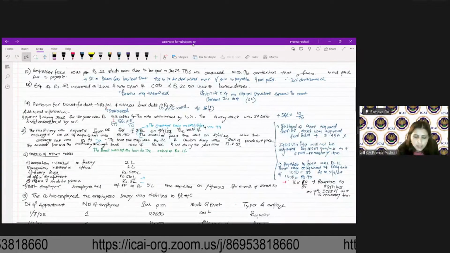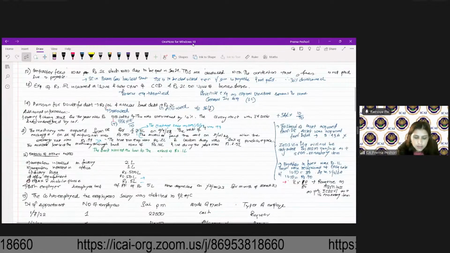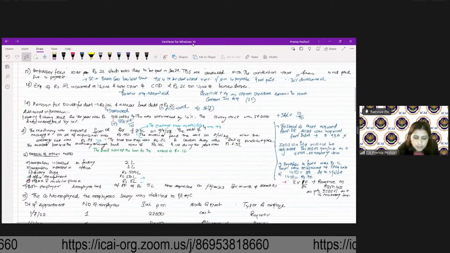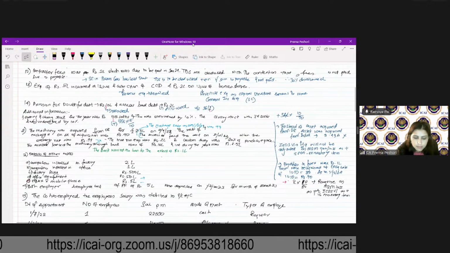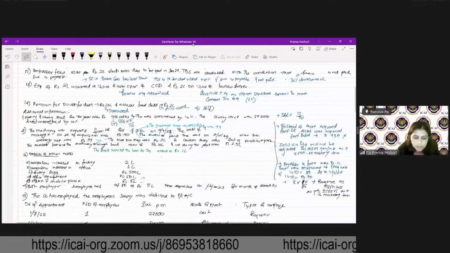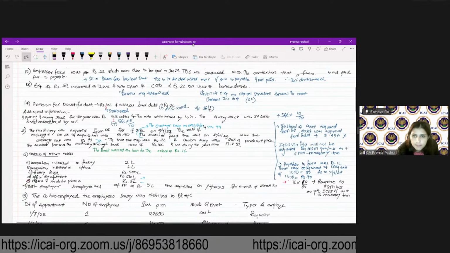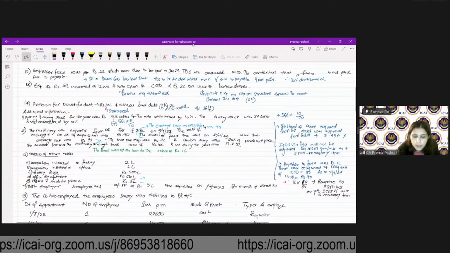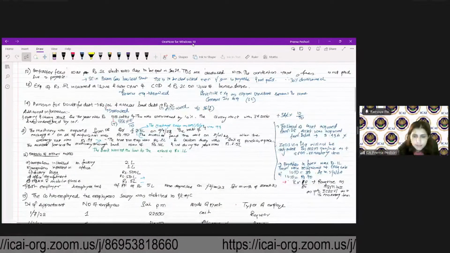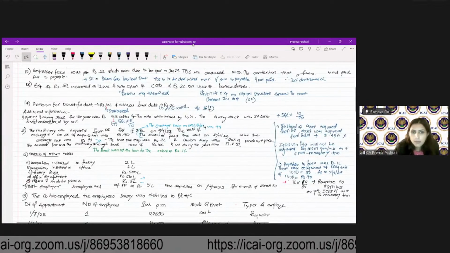Will there be additional depreciation? Yes. Will it be available or not? Yes, it will be available.